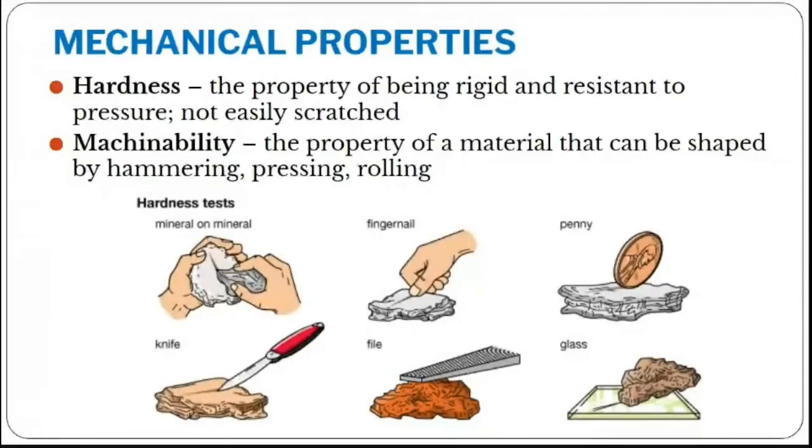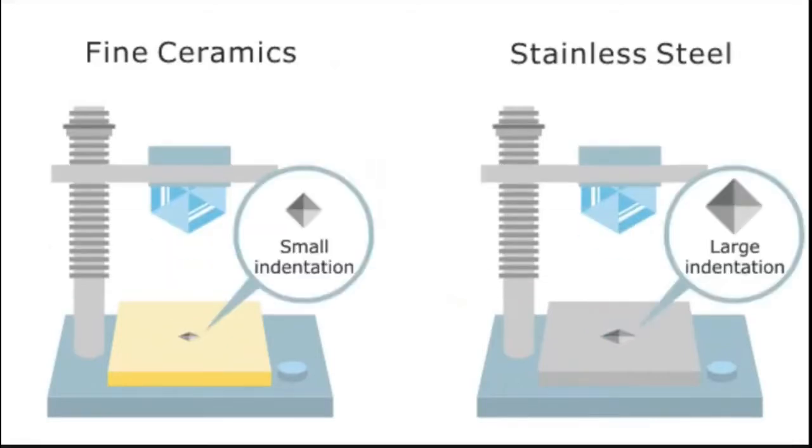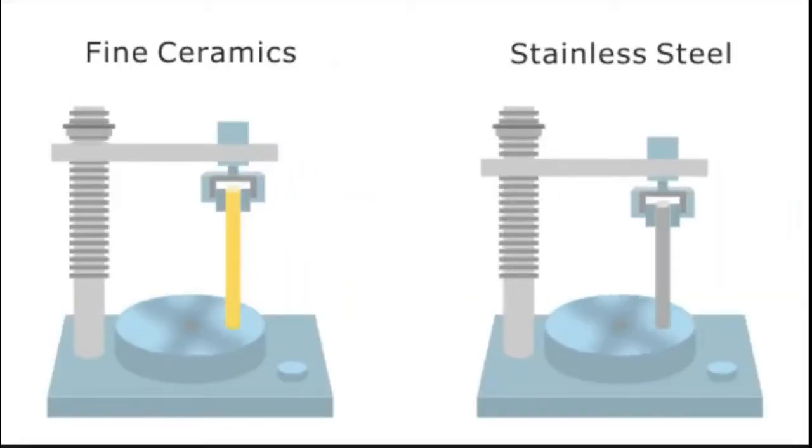The next is machinability. Most materials will have a machinability property, which means any material which can be machined easily, right? Whether it may be a turning operation, which you do in a lathe, or a hammering operation, or rolling operation, or sheet metal work, whatever it is, if you can make it into a particular application, you can machine it, then we call that material property a machinability property.